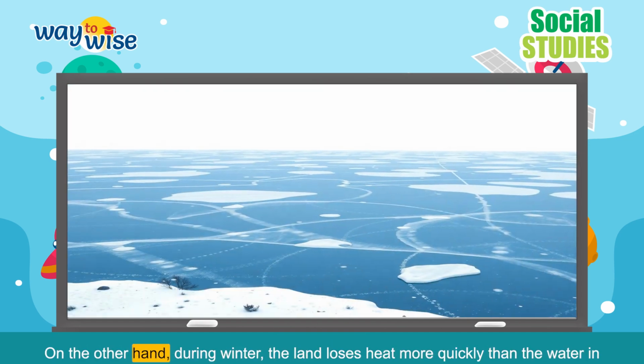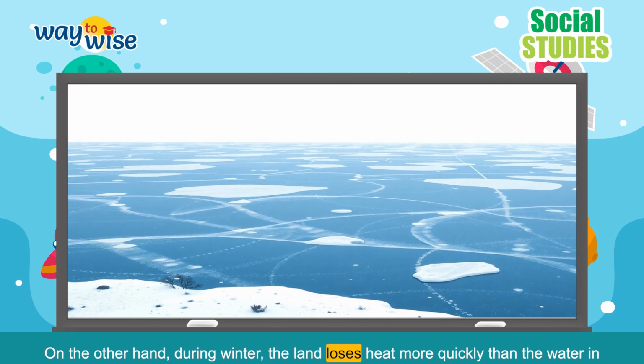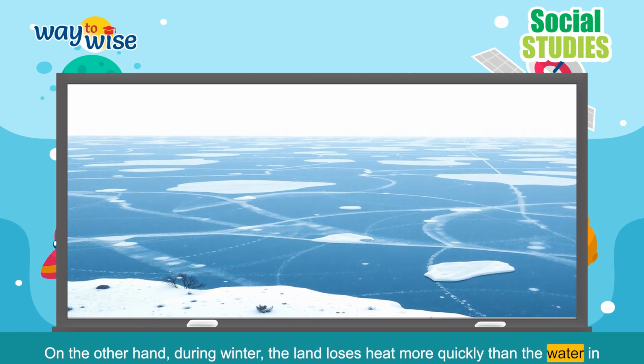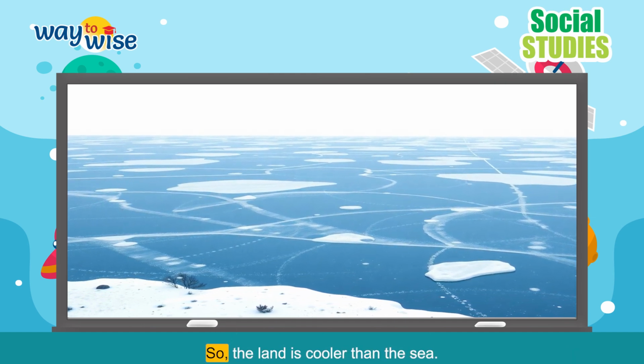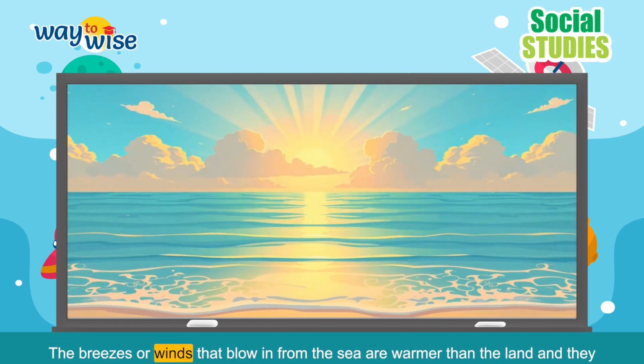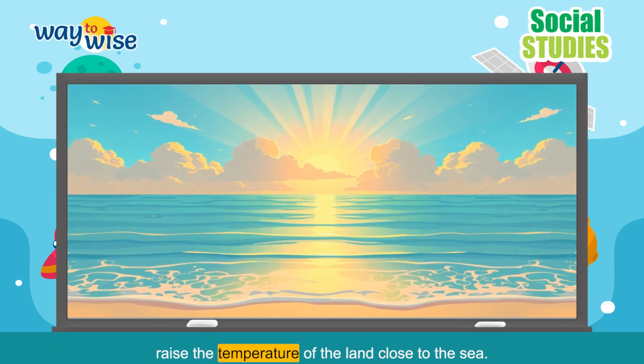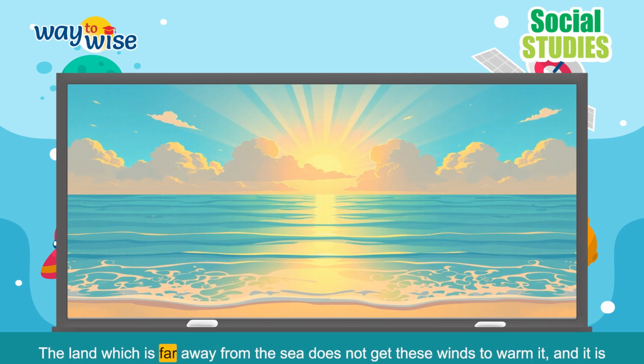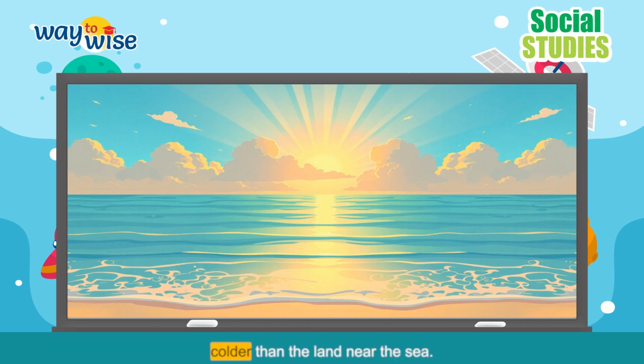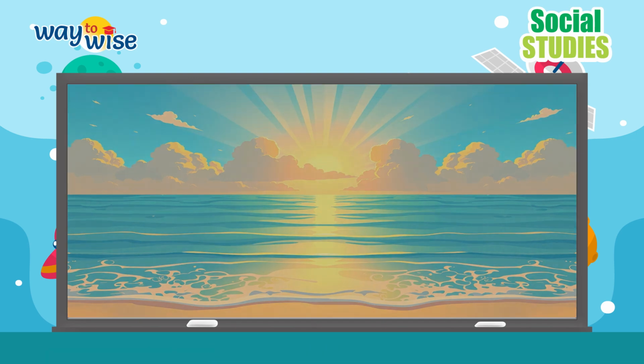On the other hand, during winter, the land loses heat more quickly than the water in the sea. So, the land is cooler than the sea. The breezes or winds that blow in from the sea are warmer than the land, and they raise the temperature of the land close to the sea. The land which is far away from the sea does not get these winds to warm it, and it is colder than the land near the sea.